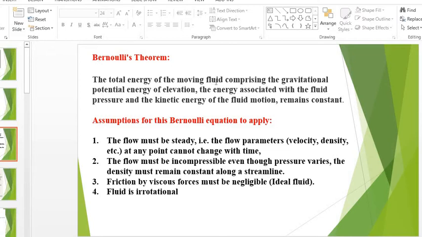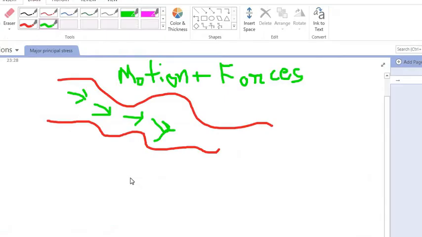The total energy of a moving fluid, comprising the gravitational potential energy of elevation, the energy associated with the fluid pressure, and the kinetic energy of the fluid motion, remains constant. For example, he is saying that if water is flowing, suppose this water is flowing continuously.